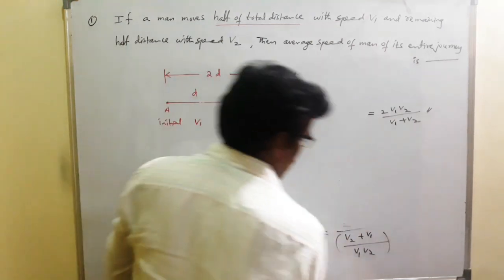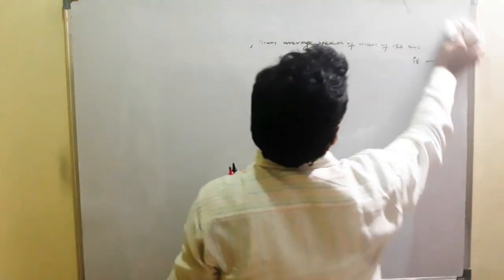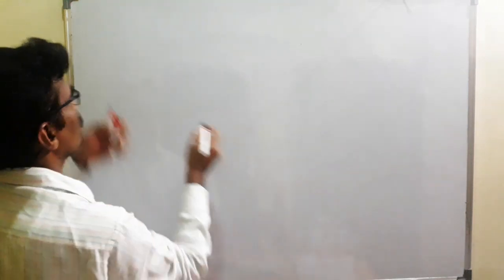Yeah, next example, students. Next example.